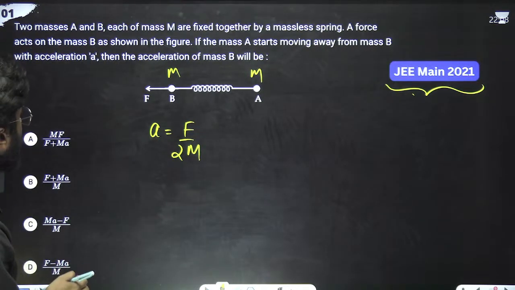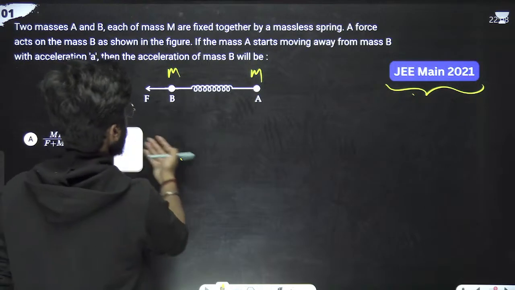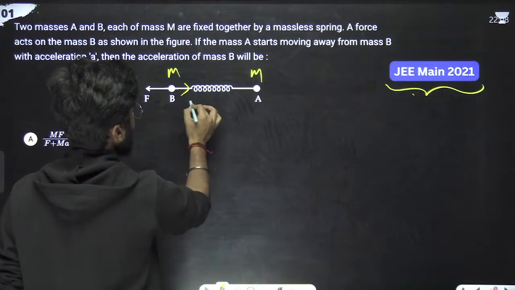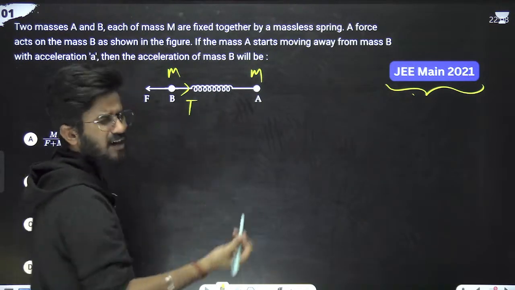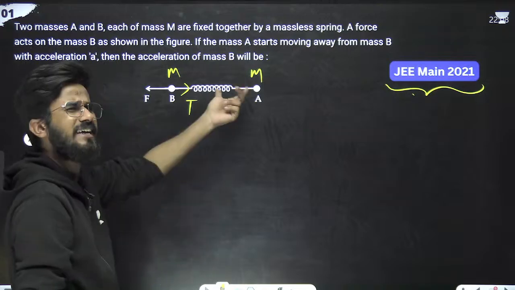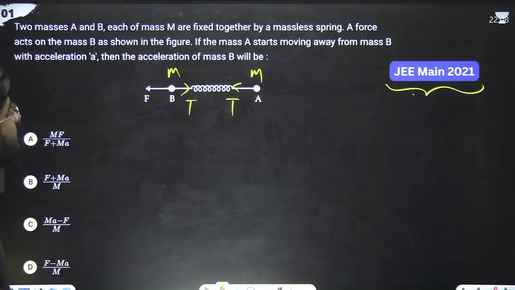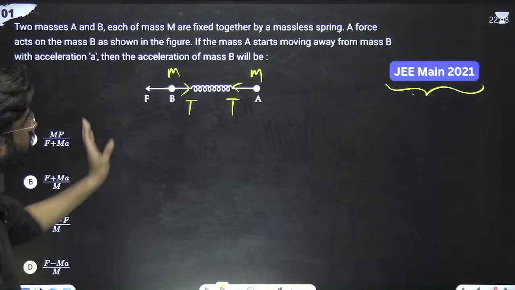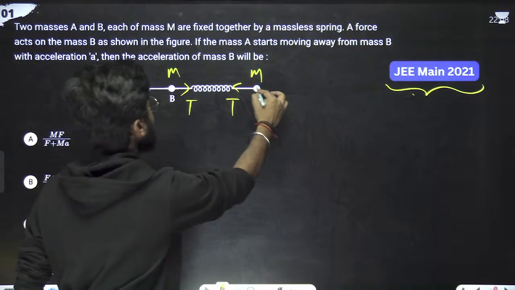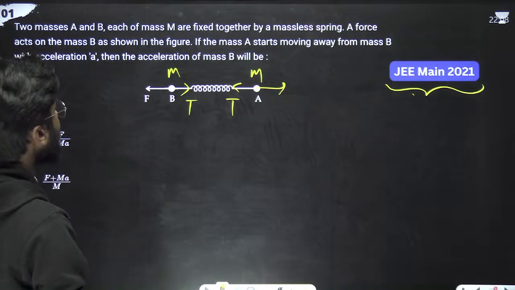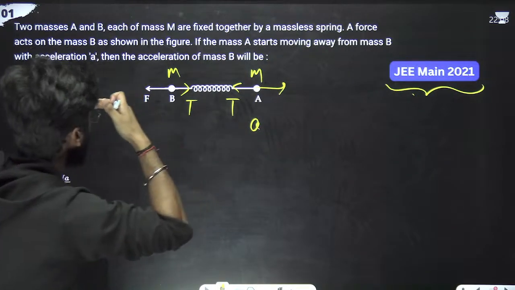Oh no, sorry. This is a spring now, so there will be some force. Suppose a tension; there is no tension, but I'm writing tension. Kx we should write, or this is also tension. Now A starts moving away from mass B with acceleration a.